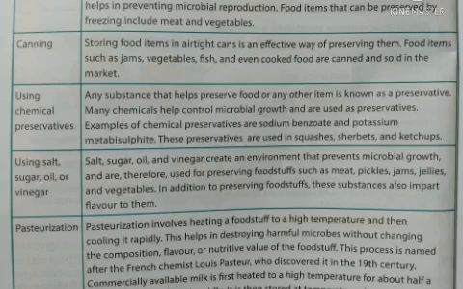Using salt, sugar, oil, or vinegar is a process of creating an environment that prevents microbial growth, and these are therefore used for preserving foodstuffs such as meat, pickles, jam, jellies, or vegetables. In addition to preserving foodstuffs, these substances also impart flavor to them.